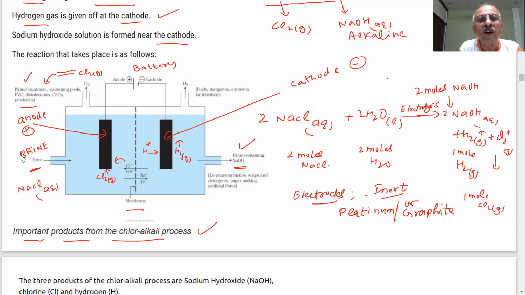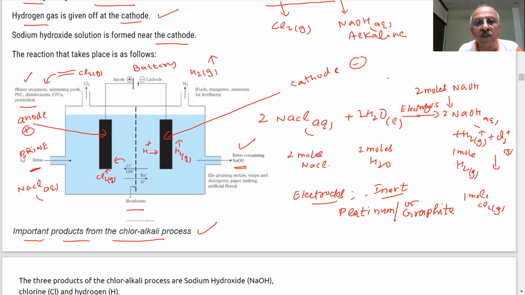Hydrogen, where are you using it? This is our hydrogen gas coming out. What is the use? As a fuel. And then they are using it for ammonia preparation, and ammonia for fertilizer, and also margarine. So hydrogen gas is also going to be used for these purposes. We will show you more about it.